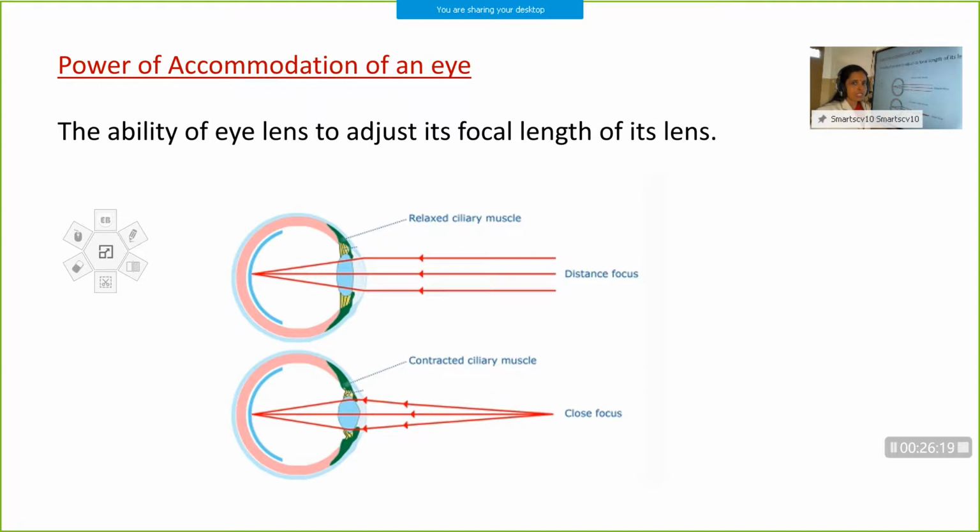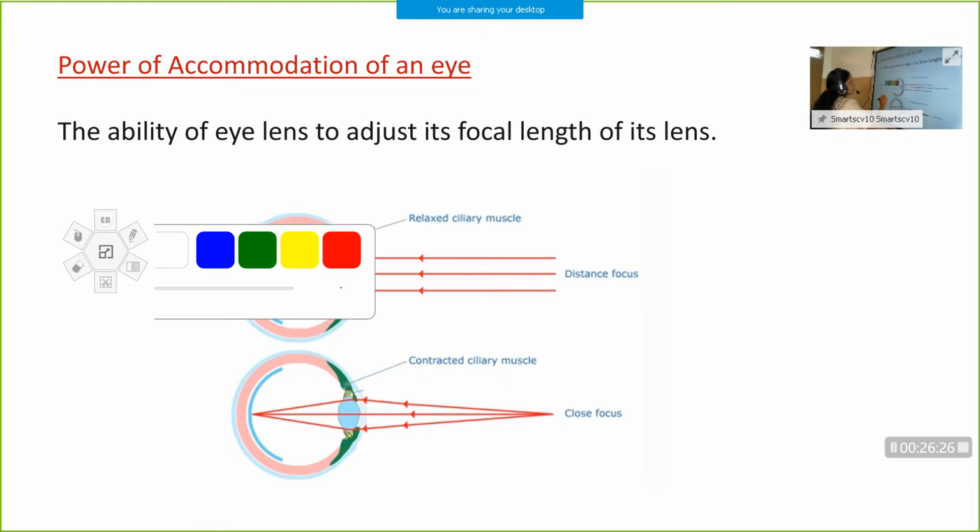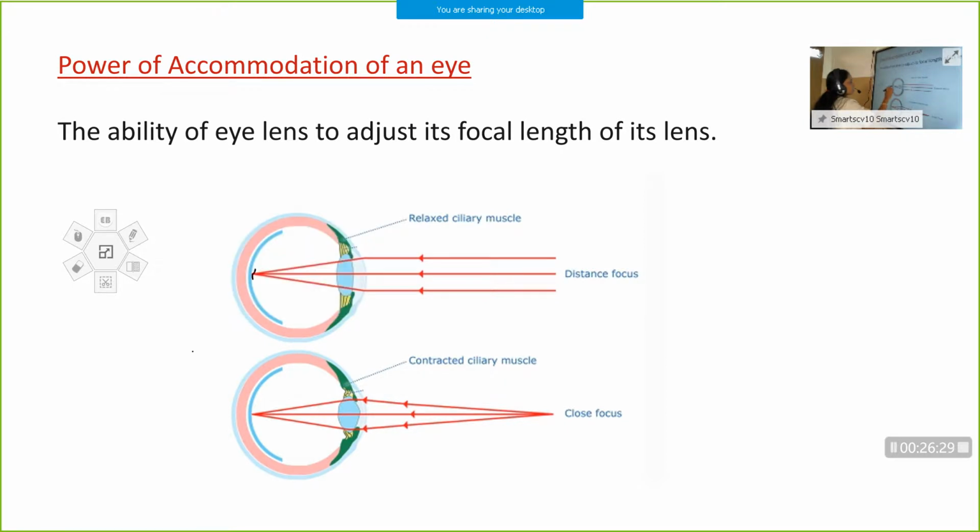Can we change the position of the retina? No, it is not possible, isn't it? So the distance between the retina and the lens cannot be changed. It is constant. So as the position of the object changes, what can be changed? You can change the focal length of the lens. How can you change the focal length of the lens? By the action of ciliary muscles.